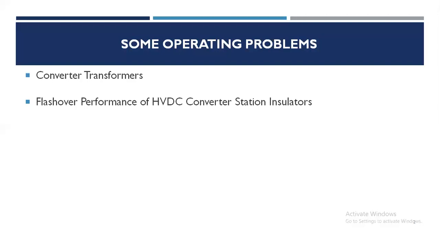The maximum flashover rate occurred between 1987 and 1989, involving about 20 flashovers per year. Most flashovers occurred in the valve bushings, followed by large diameter insulators. The valve bushing flashovers occurred mainly in the rain and at negative polarity.